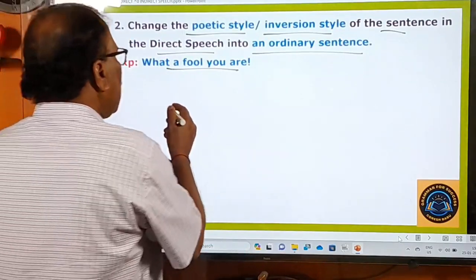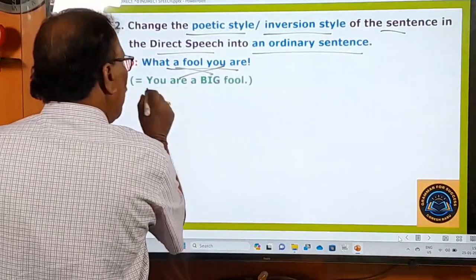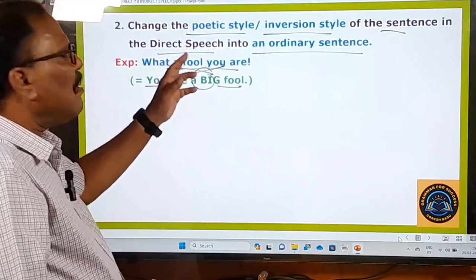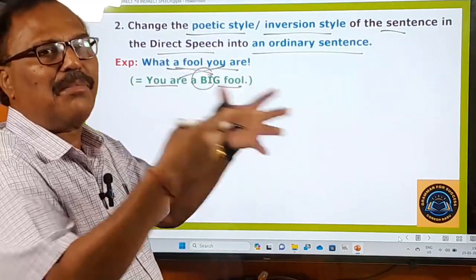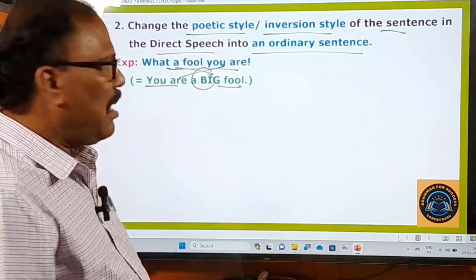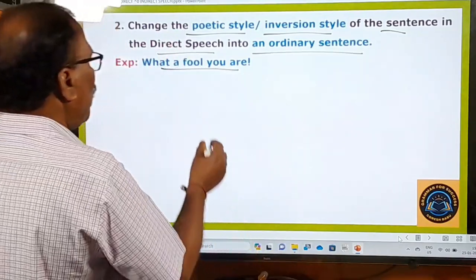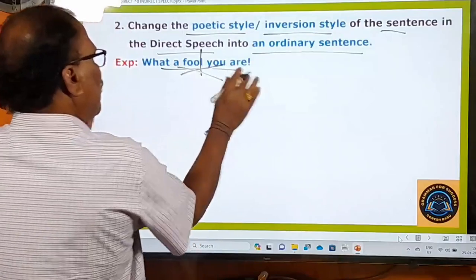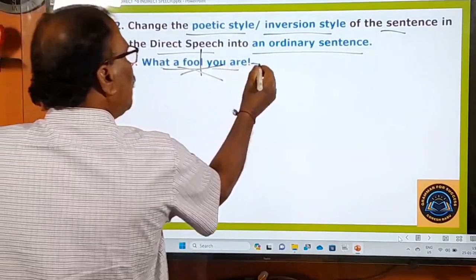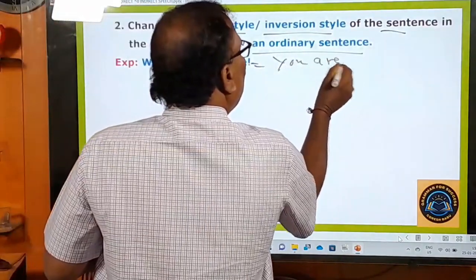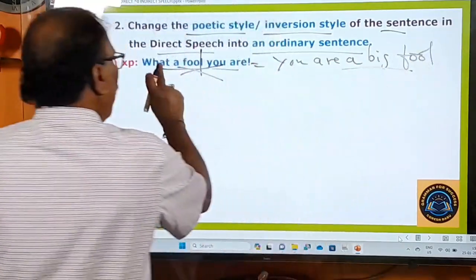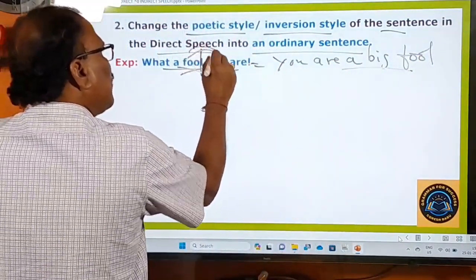So what is the right sentence here? This is the right sentence: you are a big fool. Since you are a big fool, this emotional sentence has come out of your mind. Okay, what a fool you are. So here the actual sentence is inverted like this. What a fool you are. Actually, it should be you are a big fool. This is the right sentence. See, what a fool you are. The sentence is reversed.